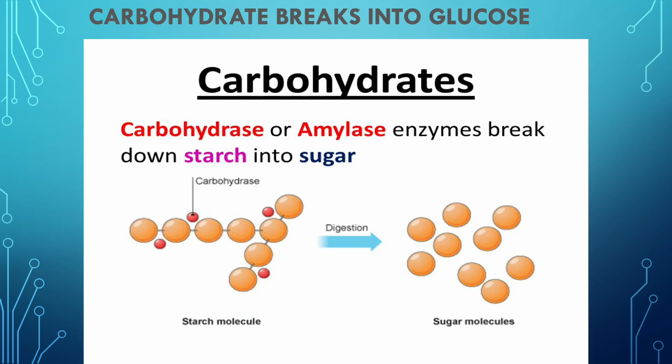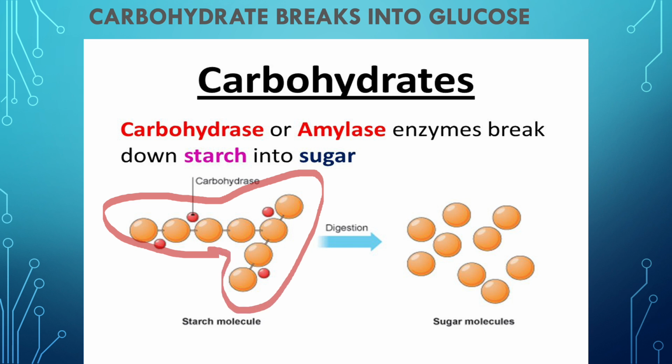So the very first important nutrient for our body is carbohydrates. Carbohydrate is required by your body for the production of energy. If you look at the large structure of this carbohydrate, this whole thing is the carbohydrate. And this is the one which is not soluble in water. We have to convert this into a smaller molecule or smaller part, and then it is going to be soluble in water. What happens inside our body?